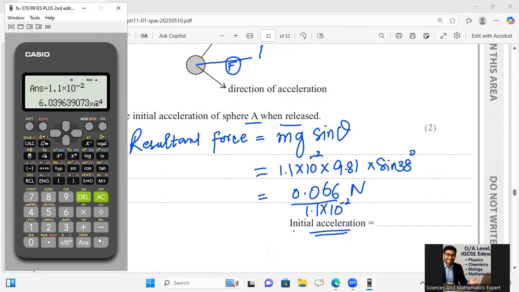So the answer is 6.03 multiplied by 10 raised to power minus 4. No, it should be 10 to the minus 2, is there, no? So it is coming up, and it will be going to 6.6 like that. So it is 6.03, the 10 to the minus 4 is going to cancel out, and in calculation I have taken this 10 to the minus.